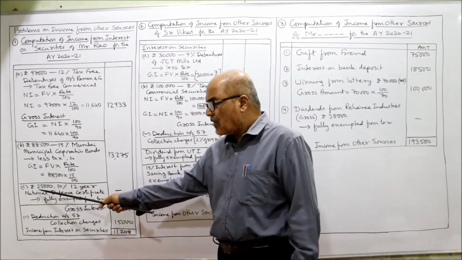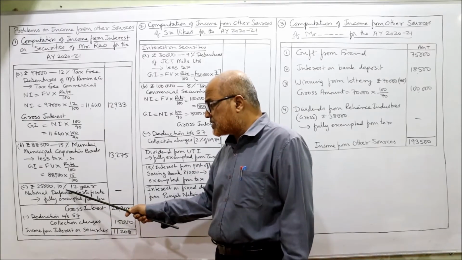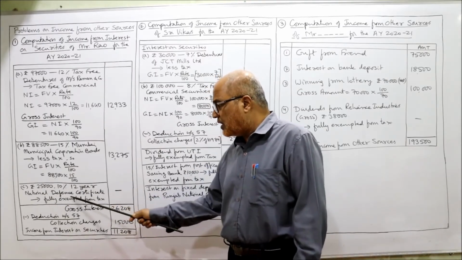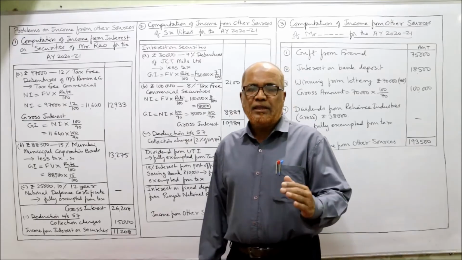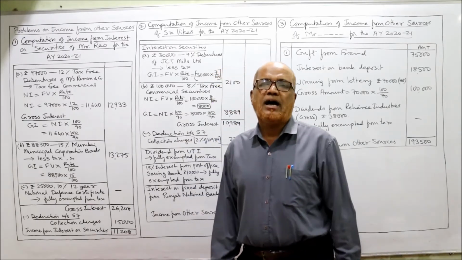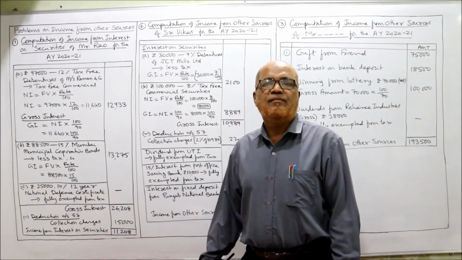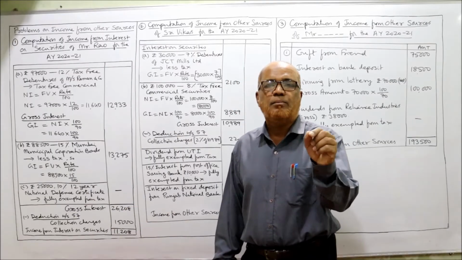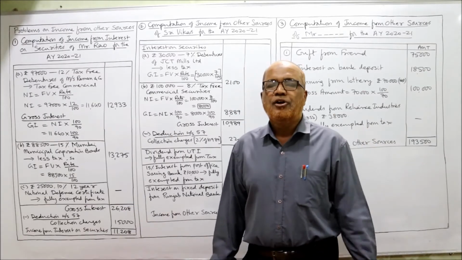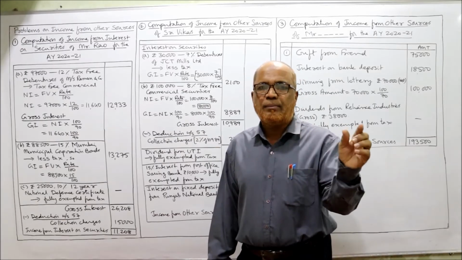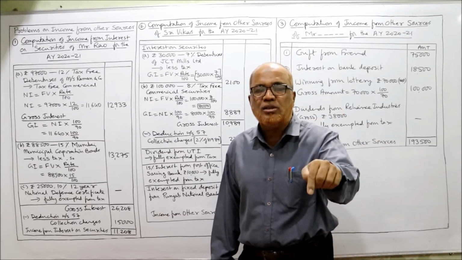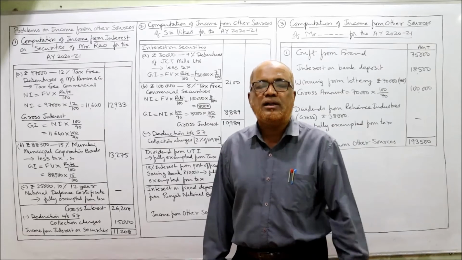Now third one, rupees 25,000, 10%, 12-year National Defence Certificate. In the previous introduction part, I have explained you, 12-year national defense certificate is a fully exempted from tax security. That means interest on this security is not at all taxable.